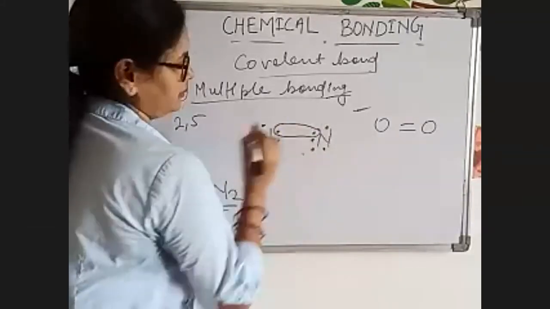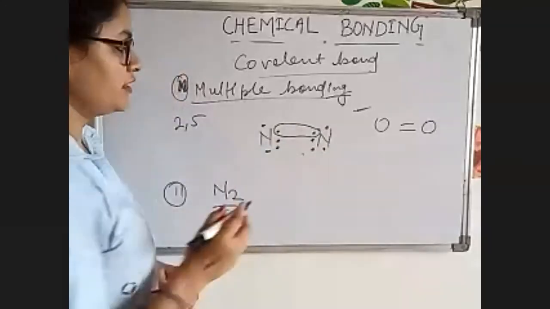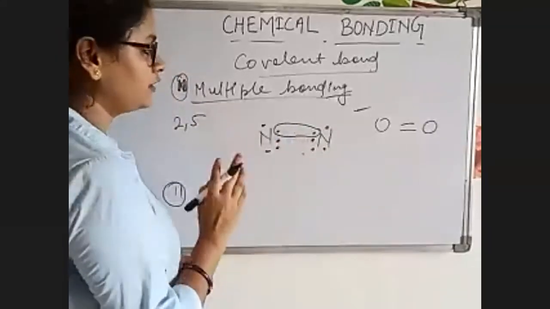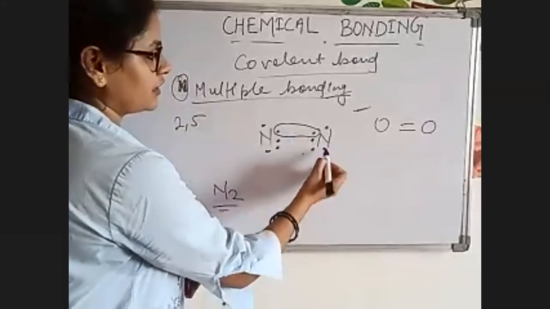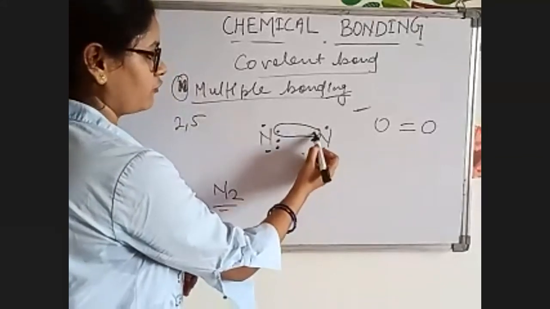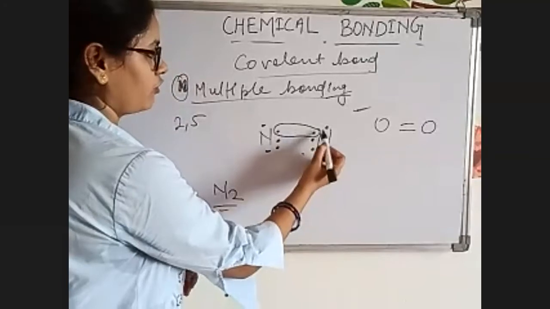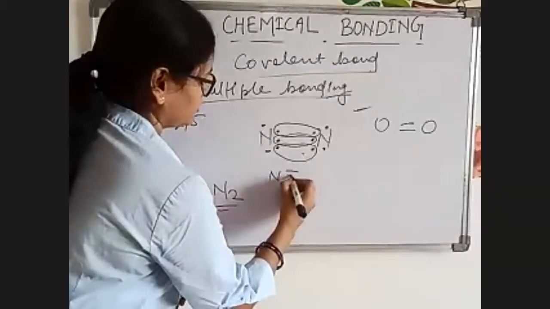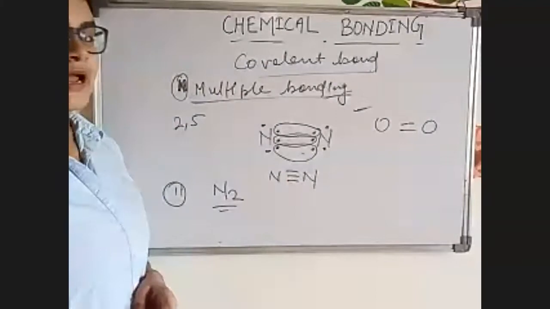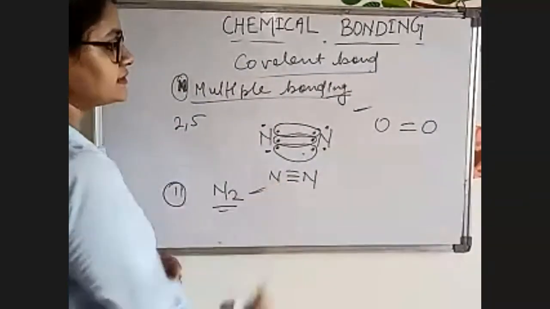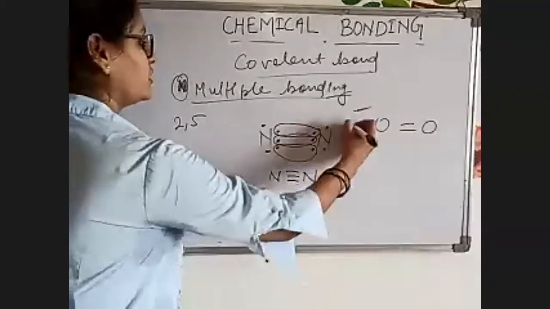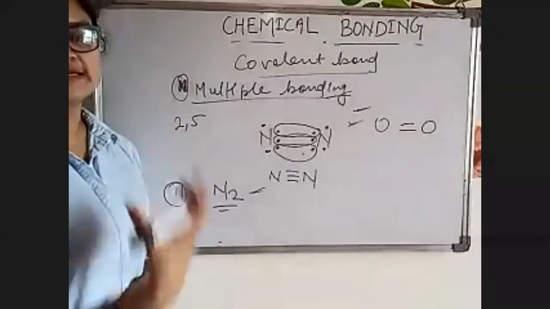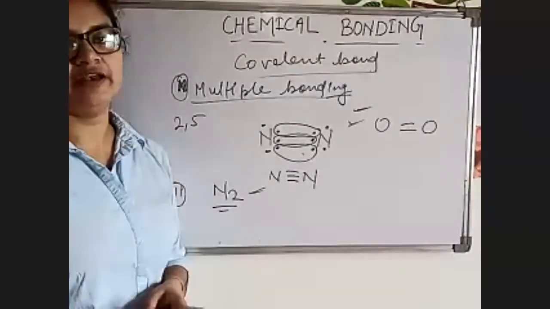Now, in the first case, one electron pair will be shared, and it will form one bond. But still, how many electrons are required? 2 more electrons are required, so one more bonding will be there. So it will be N triple bond. This is known as triple covalent bond. This is known as double covalent bond, and these are the types of multiple covalent bonding.